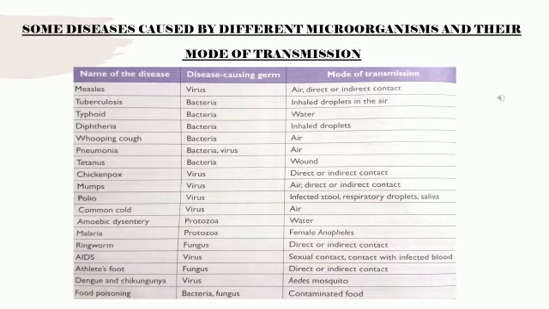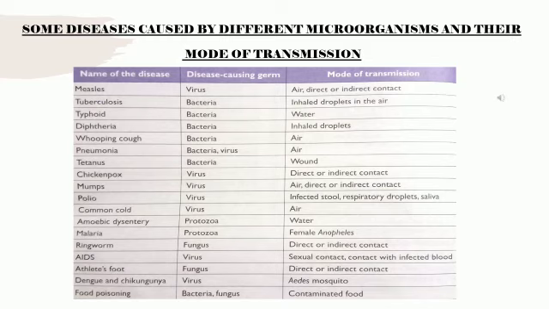Next is malaria. Just now I explained to you about malaria. It is caused by the germ protozoa. Which is the mosquito that is causing malaria? That is the female Anopheles mosquito. Next, the name of the disease is ringworm. It is caused by fungus or fungi.